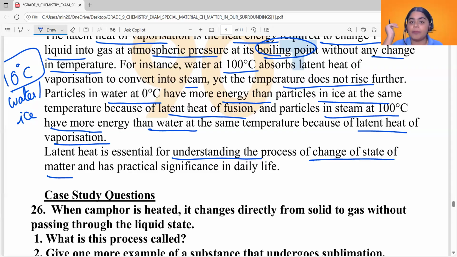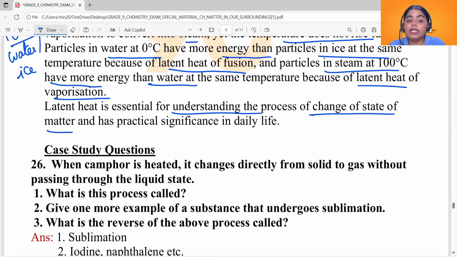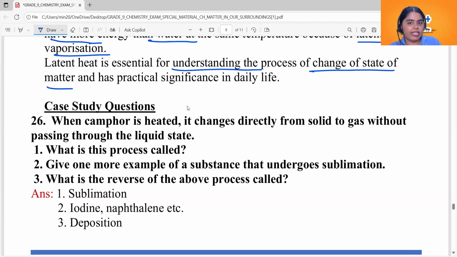Especially we have learnt examples of cooling effects of evaporation where latent heat was important. Okay, all right. Now let's move on to the case study questions. We have 5 case study questions also to be discussed.